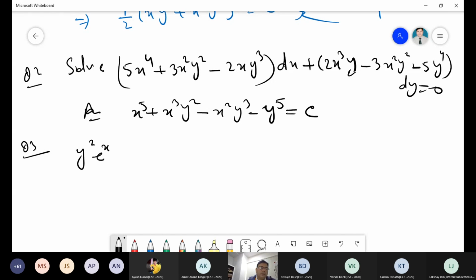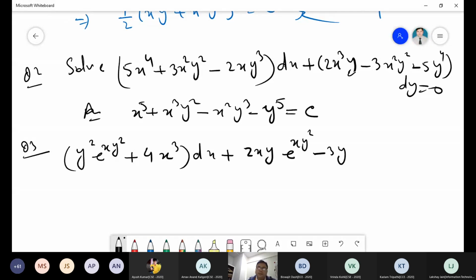Y square e to power x y square. We are coming to the typical position. Y square e to power x y square plus 4 x cube dx plus 2xy e to power xy square minus 3y square dy equals 0. This is the one question. Solve. Then the third question I will give you.